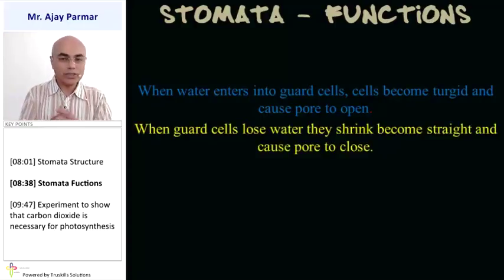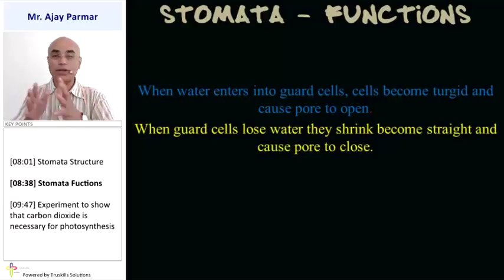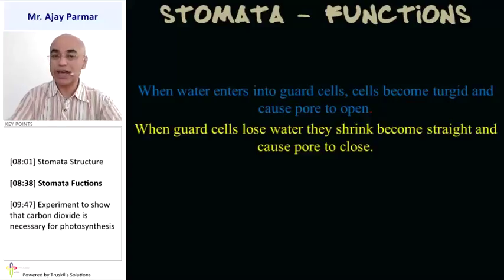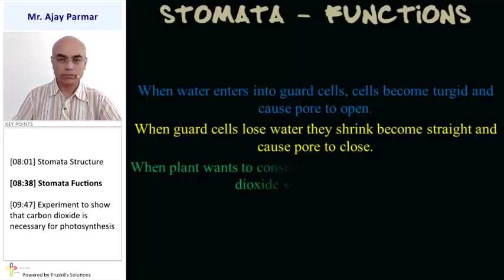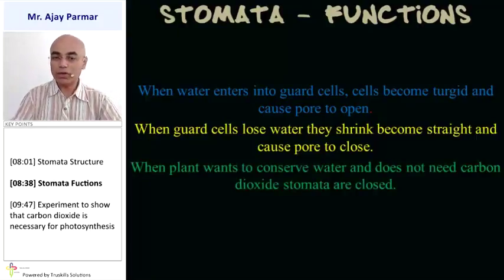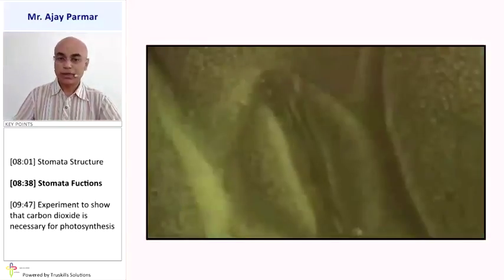But when the guard cells lose water, especially when the process of photosynthesis is slow, glucose is converted into starch, and starch being insoluble in water, guard cells lose water. When they lose water, they shrink. And when they shrink, what happens? The pore tends to close down. When the plant wants to conserve water and does not need carbon dioxide, obviously stomata will be closed. Let us see how stomata opens and closes.